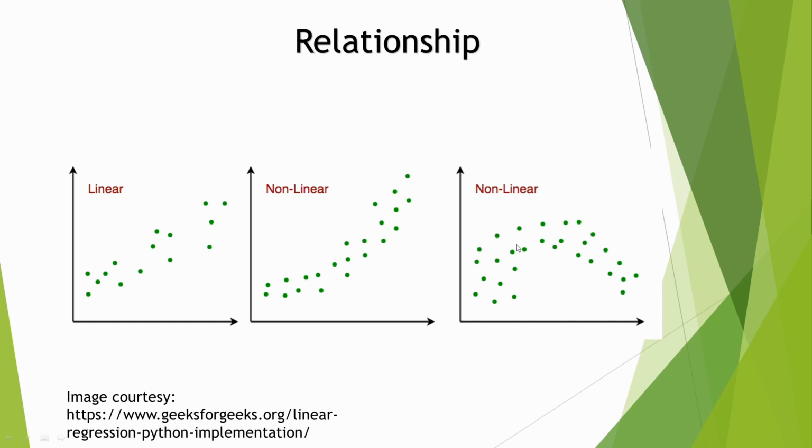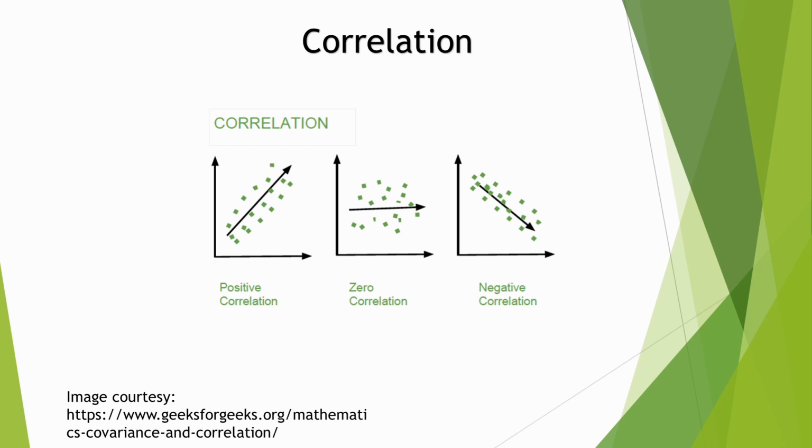First of all, when you are going to predict something using historical data, you have to see what the relationship is between the feature and target variables. If the relationship is linear, you can go for linear regression. If the relationship is non-linear, there are other methods which we will see later. And there is something called correlation. Correlation is nothing but how a particular variable is changing with respect to another variable. Based on this correlation, our model can be determined as to whether it can be a successful one or not.